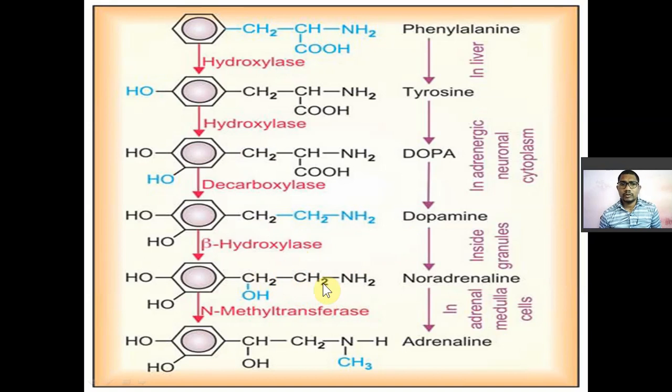So this is noradrenaline. Now noradrenaline will be stored in the granules, neuronal cells. N-methyl transferase, that is noradrenaline N-methyl transferase will convert noradrenaline into adrenaline. N-methyl transferase मतलब क्या, यहाँ पे N क्या है, नाइट्रोजन के ऊपर मिथाइल डाल देगा ये. N-methyl transferase, it will convert noradrenaline into adrenaline.